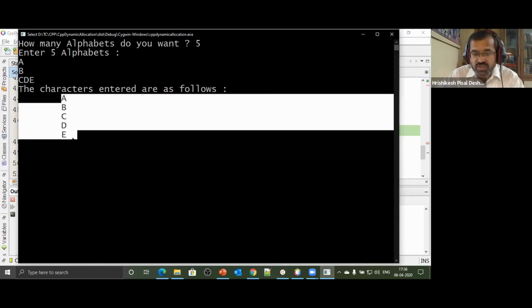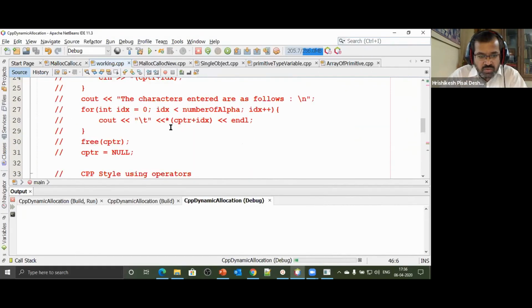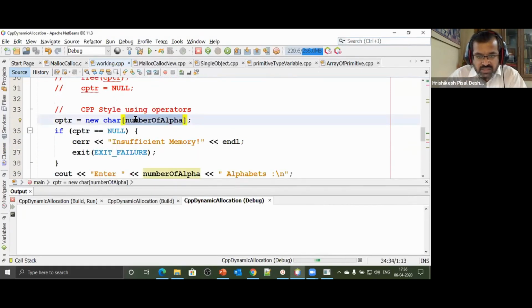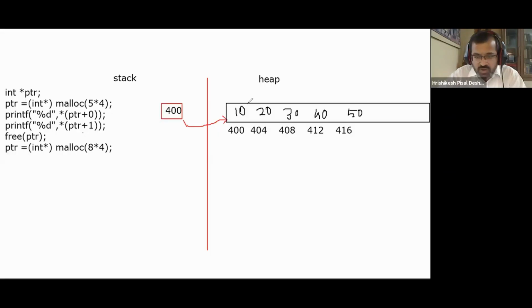But a word of caution for us. We allocated memory by using new. If you look at this statement, we said new char of 5. An array has got created. Whenever we allocate memory using new, you have to say delete. Is that right? But had I said delete, let me just stop sharing over here. What would happen? Let me tell you. Word of caution: very, very carefully you have to be when we allocate memory using this. So suppose you have created these blocks of memory by using the new operator.